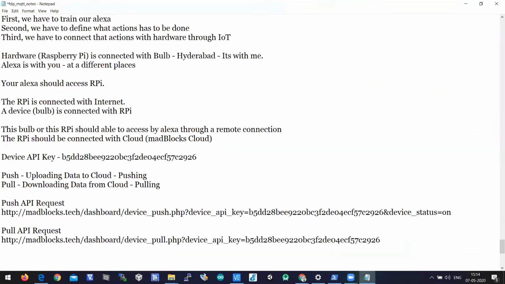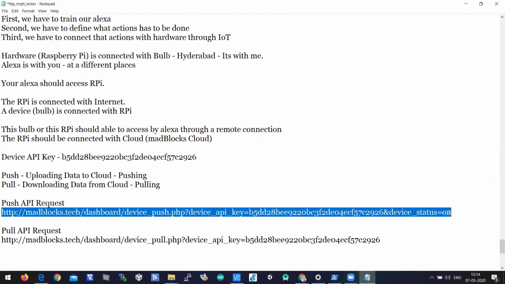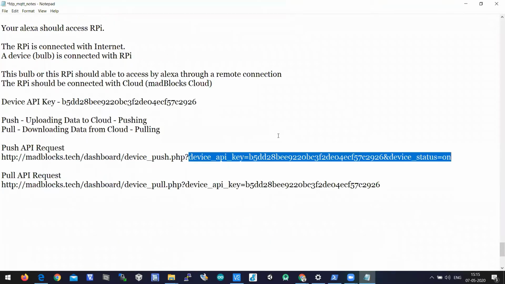If you want to upload the data, you should pass what you want to upload. But to pull the data, no need to upload, right? It's all about downloading data. There is no device status here because the device status will be downloaded. We are not passing any device status in the pull API request because it's all about downloading data. When you have device status equal to something like on or off, then it means it is uploading data, which is a push API request, and not a pull API request.